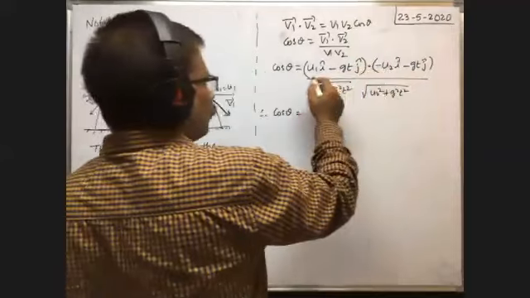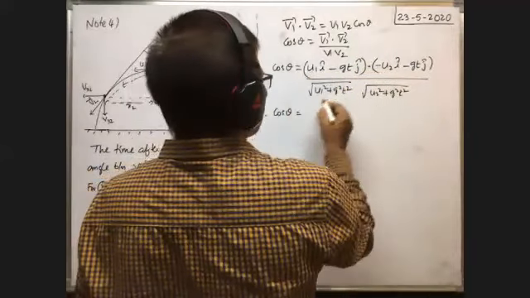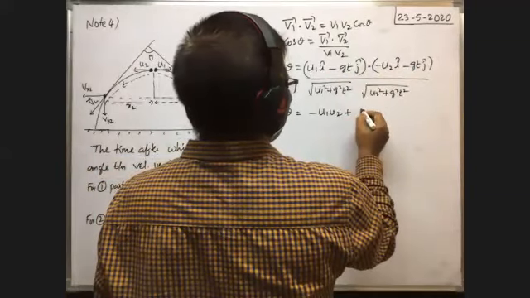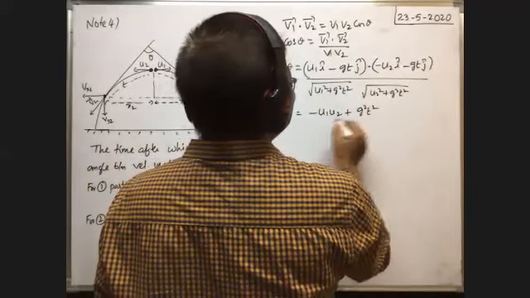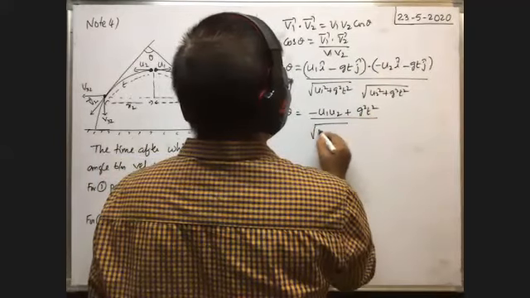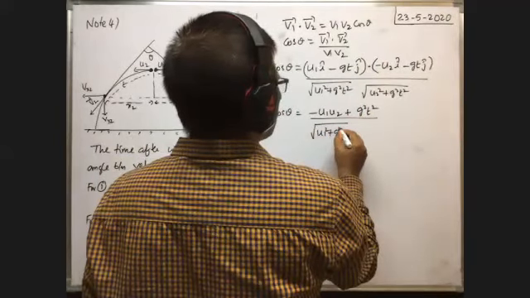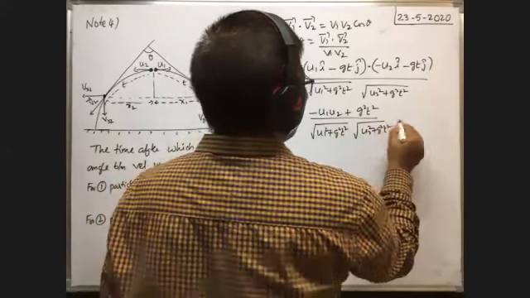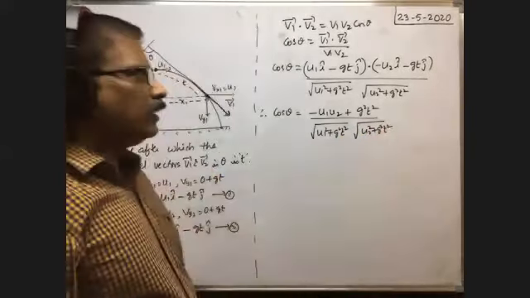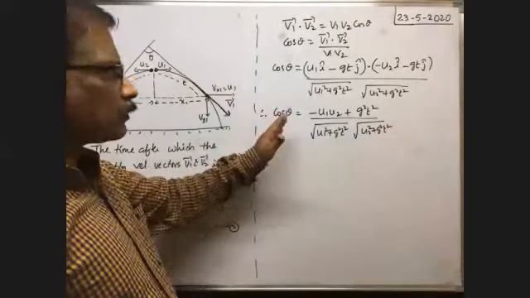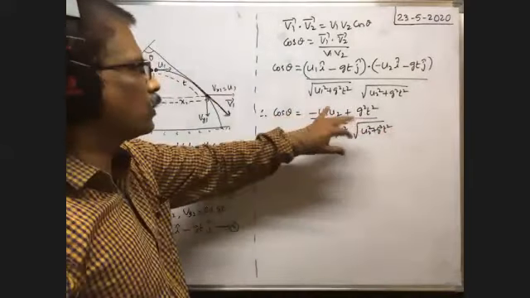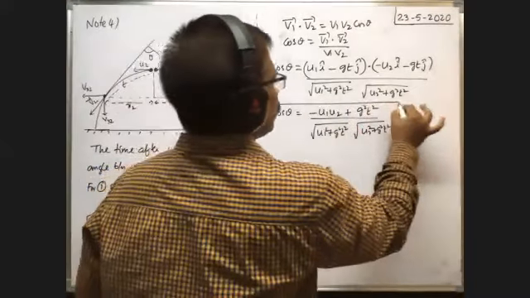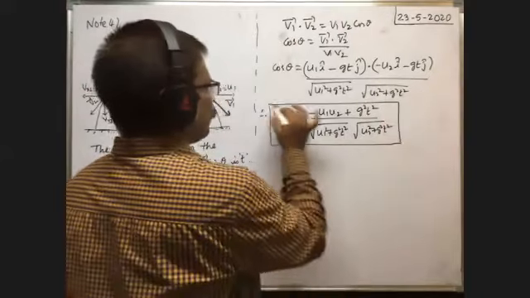So the i cap coefficients product is u1 into minus u2, so minus u1 u2, and minus gt times minus gt gives plus g square t square, whole by square root of u1 square plus g square t square into square root of u2 square plus g square t square. So here is the general formula for the time after which the angle between the two velocity vectors is theta. This is an important equation and it is the general equation.